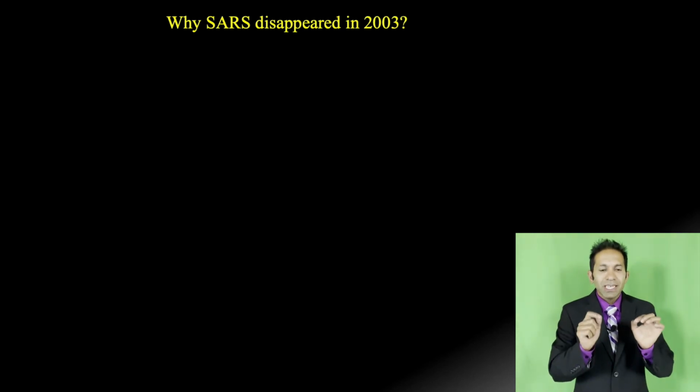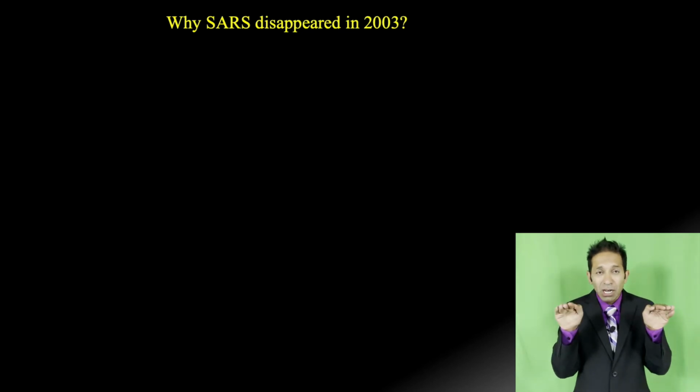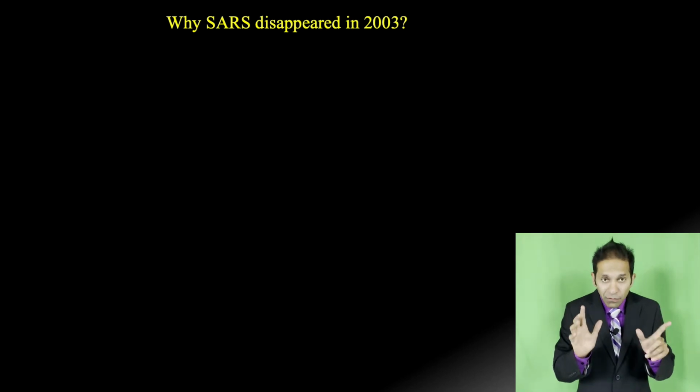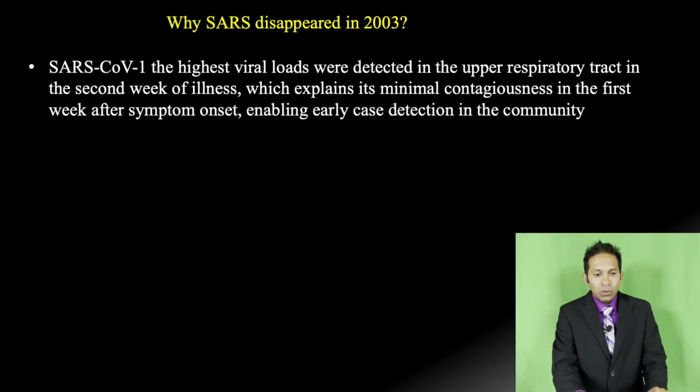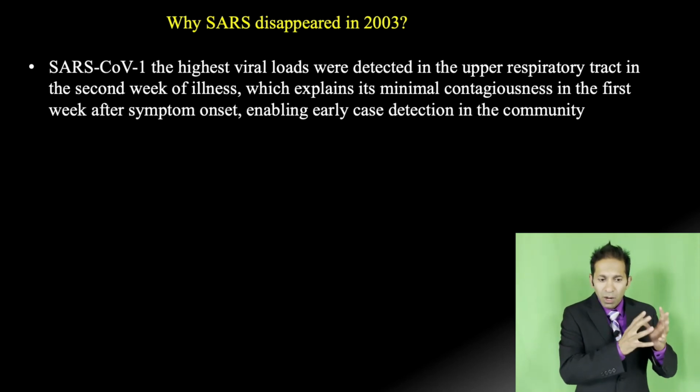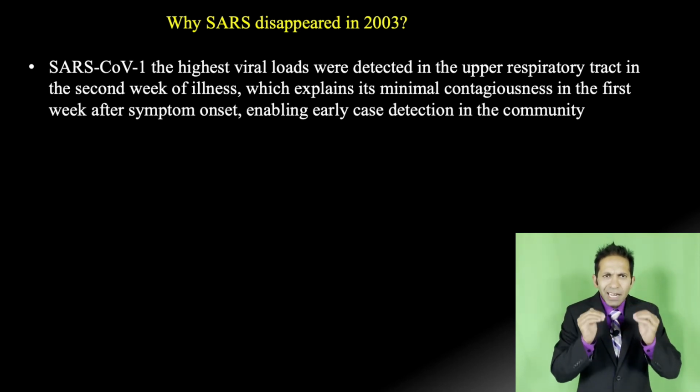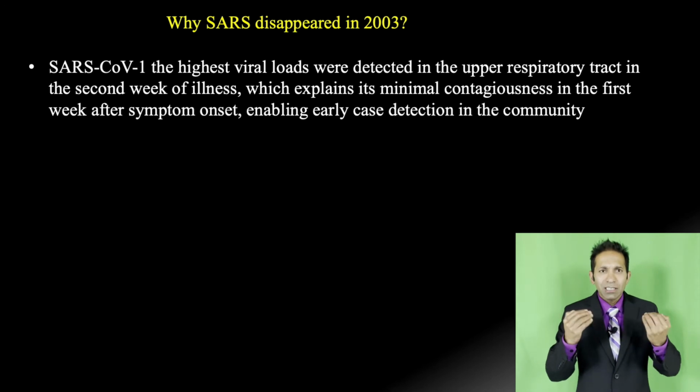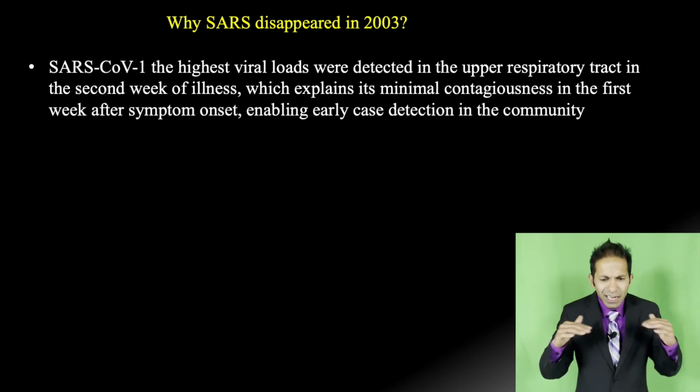The big question is, why did SARS, which was caused by SARS-CoV-1, disappear in 2003? We were able to control it in an effective manner, okay? So there are a couple of points. First point is, with SARS-CoV-1, the highest viral load was detected in the upper respiratory tract in the second week of illness, when patients were really sick.